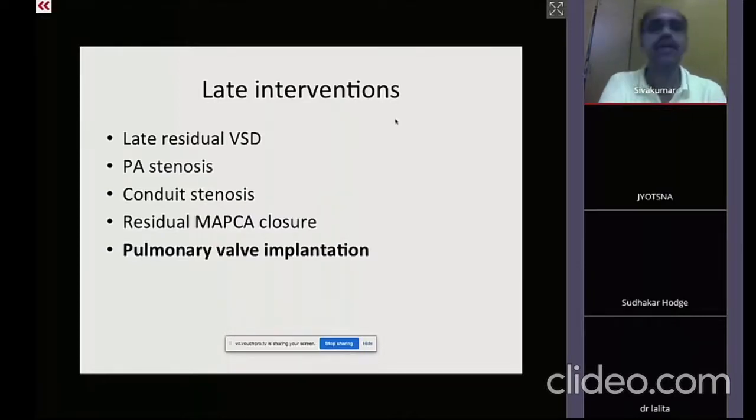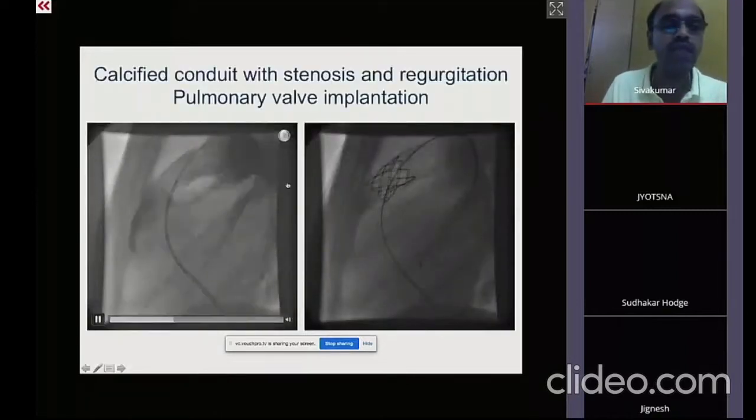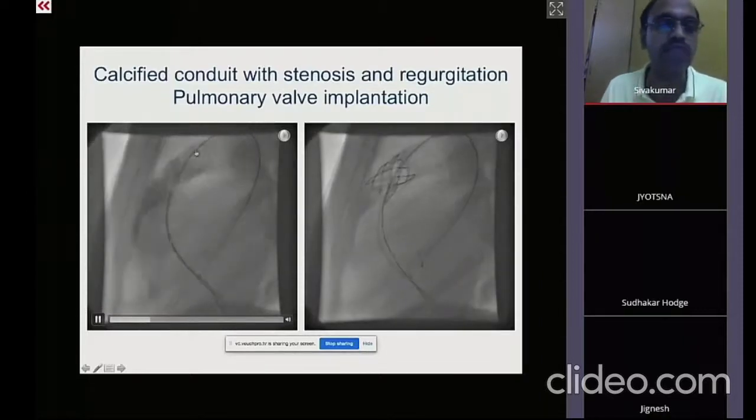Okay. Thank you. So now coming towards the last part of the talk, the late interventions, there can be late detection of residual VSD, pulmonary artery stenosis, conduit stenosis, residual MAPCA closure, but our prime target today will be pulmonary valve implantation. One of the common interventions previously done on pulmonary valve implantation were confined to the conduits.